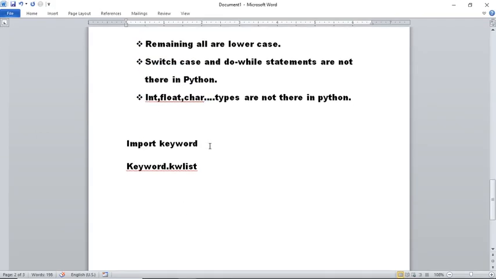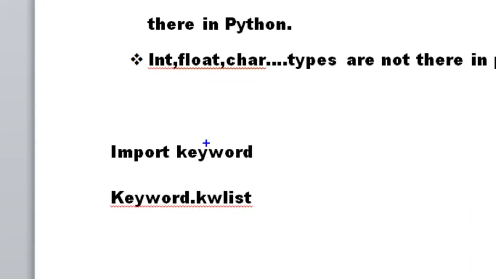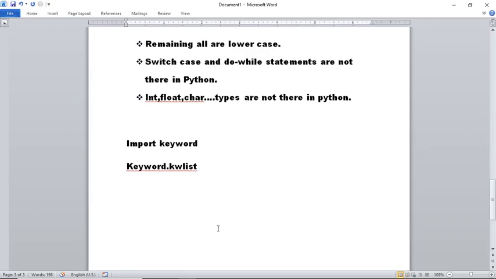Okay, right. If we want to see whether all these keywords are there in Python, we have to use one module that is called the keyword module. From this import we can see all the keywords in Python. First of all we have to type import keyword. After that, keyword dot kwlist. If we type this, it automatically displays all the keywords which are there in Python.